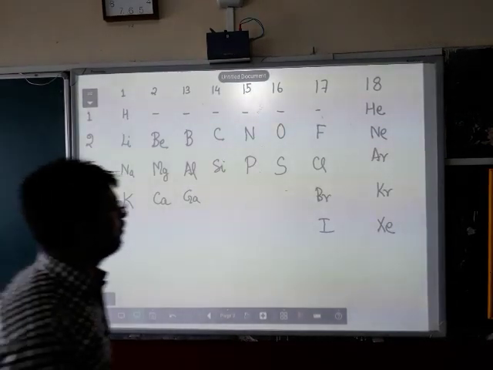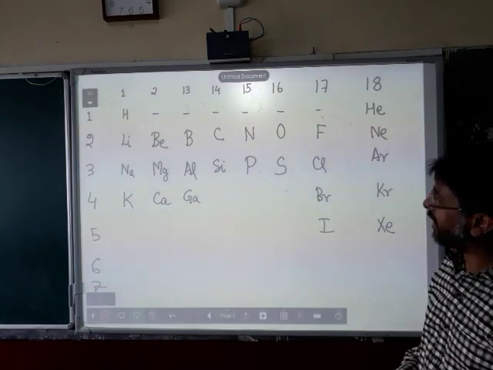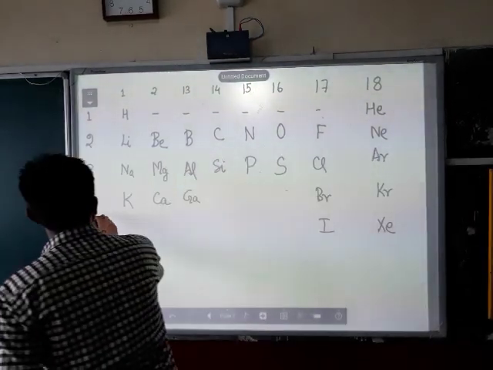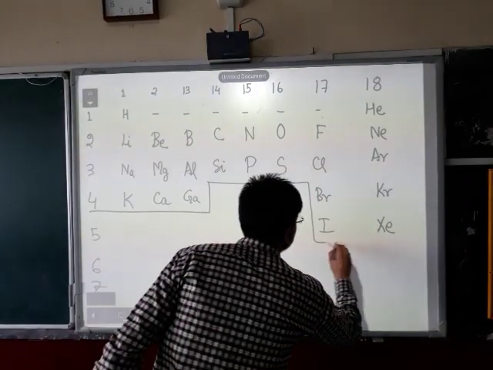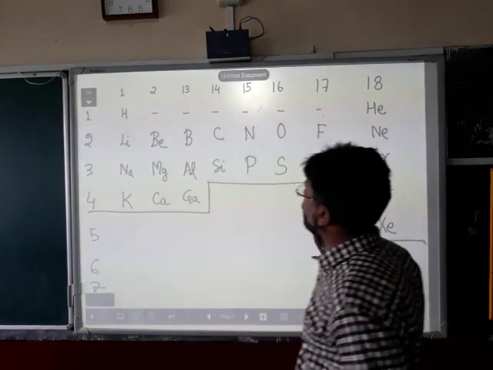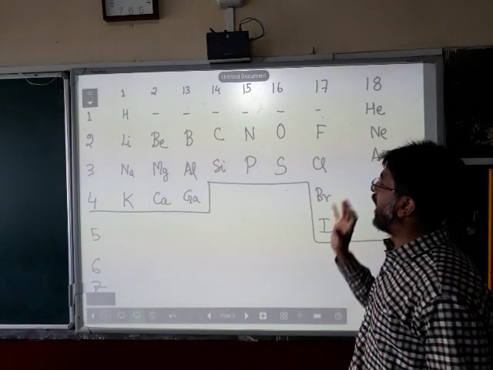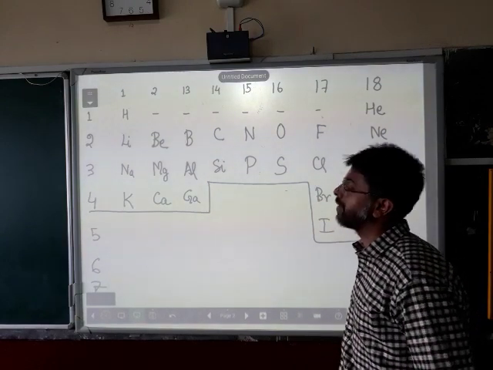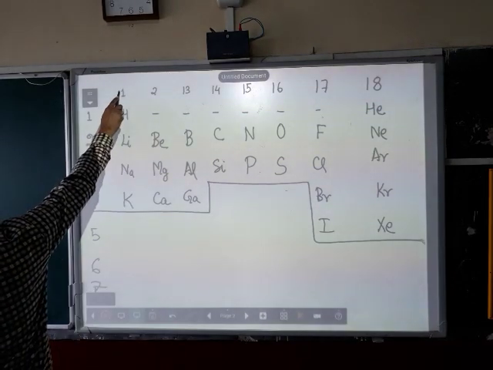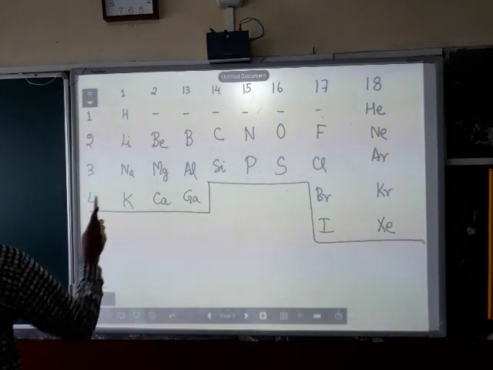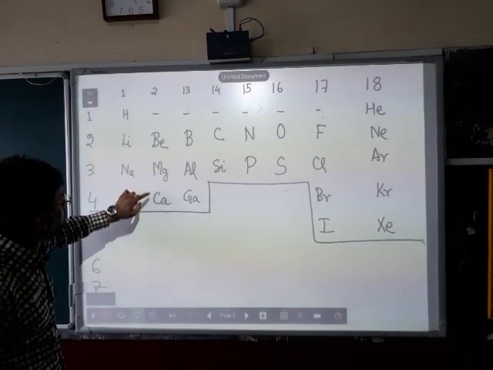Now, look at this page. This is what we are going to learn in detail, the periodic properties and the variation. If you look very carefully at this part of the periodic table, you will find that there are very few elements which have to be memorized, and their atomic numbers and electronic configuration have to be remembered and practiced properly. Group 1 has hydrogen, lithium, sodium, potassium only, which is to be memorized. In group 2, beryllium, magnesium, calcium only.